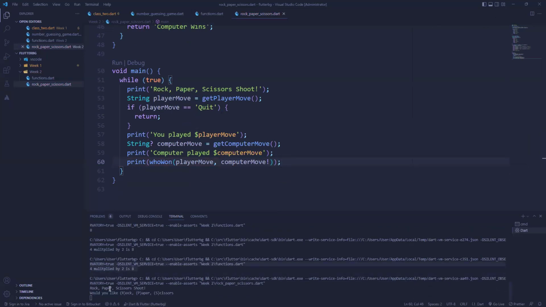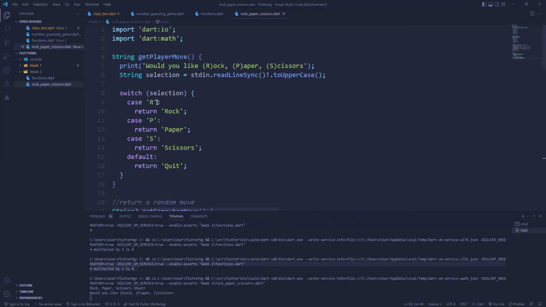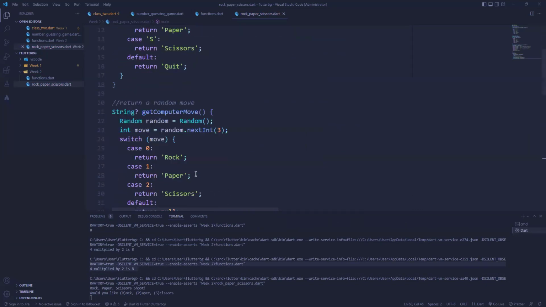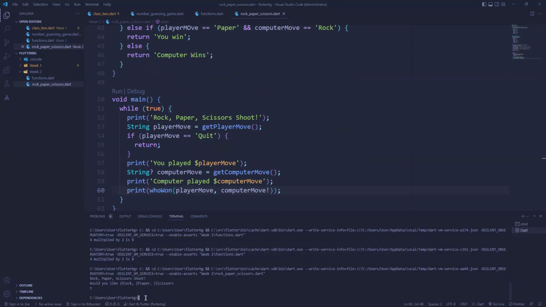So you can see you have rock, paper, scissors, shoot. It's expecting from this get player move either an R, a P, or an S. Anything apart from this means that you want to quit. So we wrote a condition here that if the player move is quit, we should return. And how do we get quit? By not choosing either R, P, or S. So I'm just going to type T and click enter. You can see what happens is this. It just returns, so it's done. That means it will not run these other lines of code anymore.